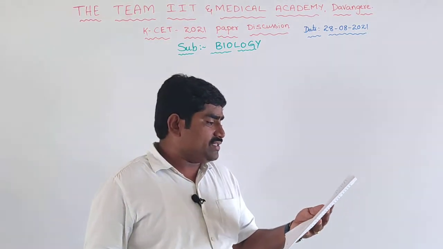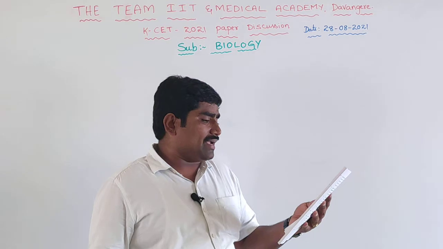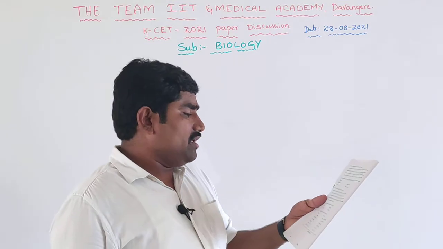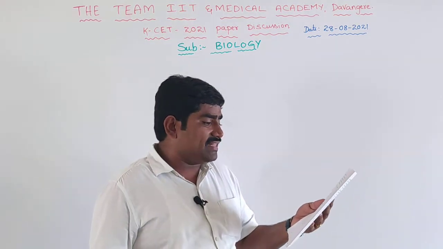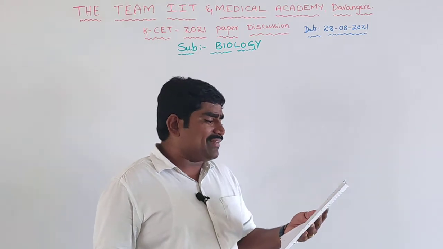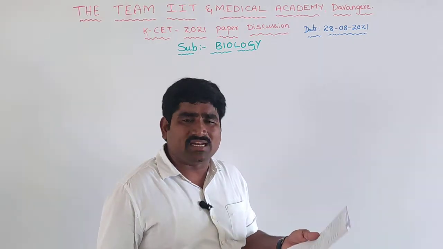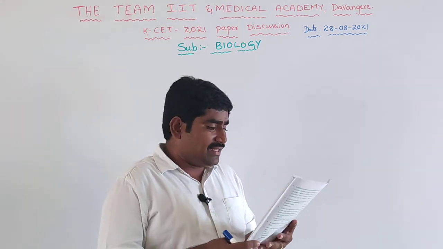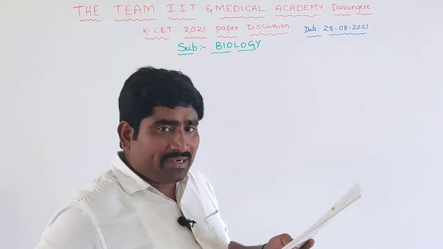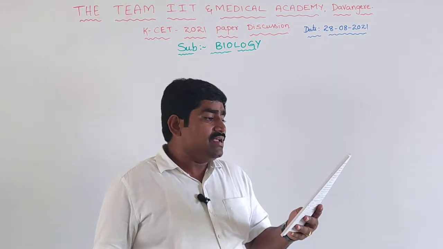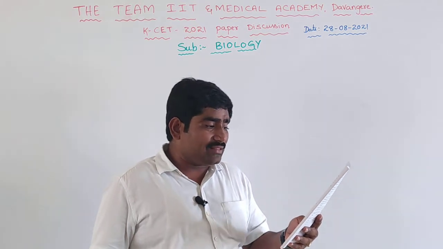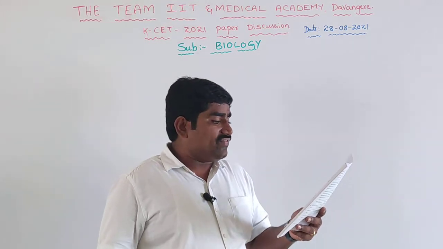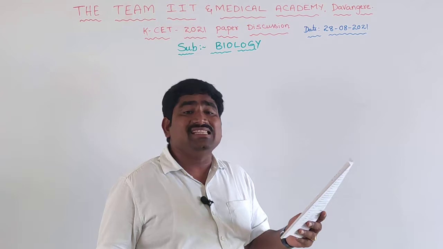Then the next one: select the incorrect statement about the contraceptives. They regulate the regular requirements for the maintenance of reproductive health, and they have a significant role in checking uncontrolled population growth. The statement that contraceptives like IUDs are regularly required to maintain reproductive health is wrong, so that is the incorrect statement. The method of directly injecting the sperm into the ovum is called